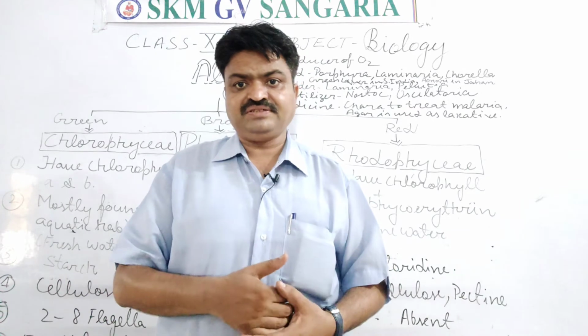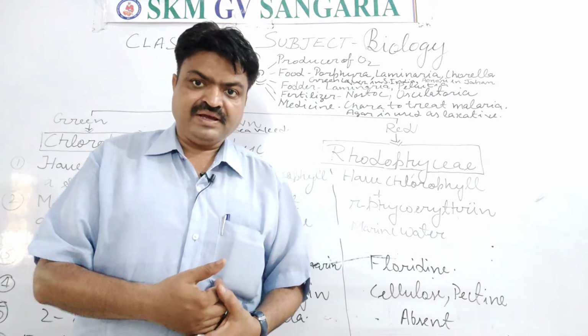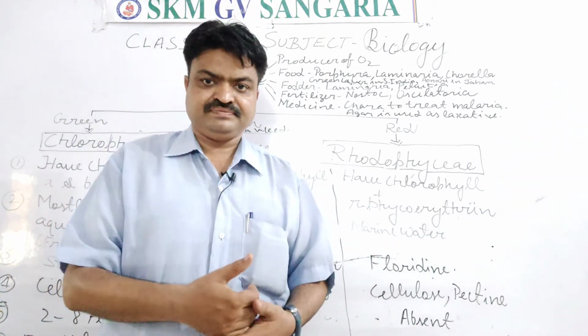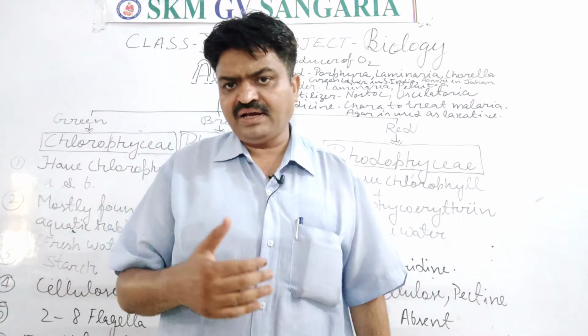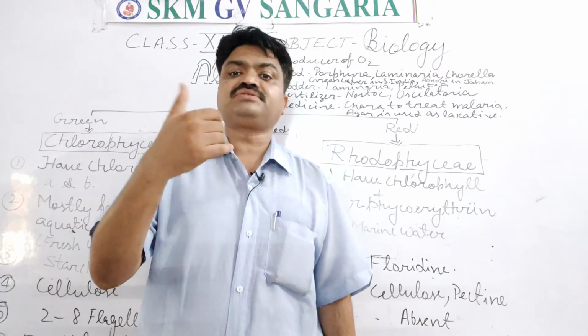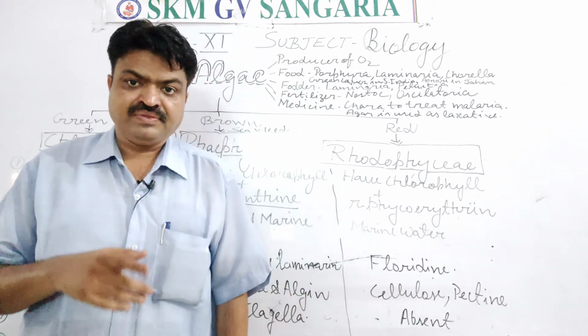Those flagella, thread-like projections, help them to move from one part to another. So they make them motile, and with the help of those flagella, they also know about the surroundings. And these are the most important structures, student.